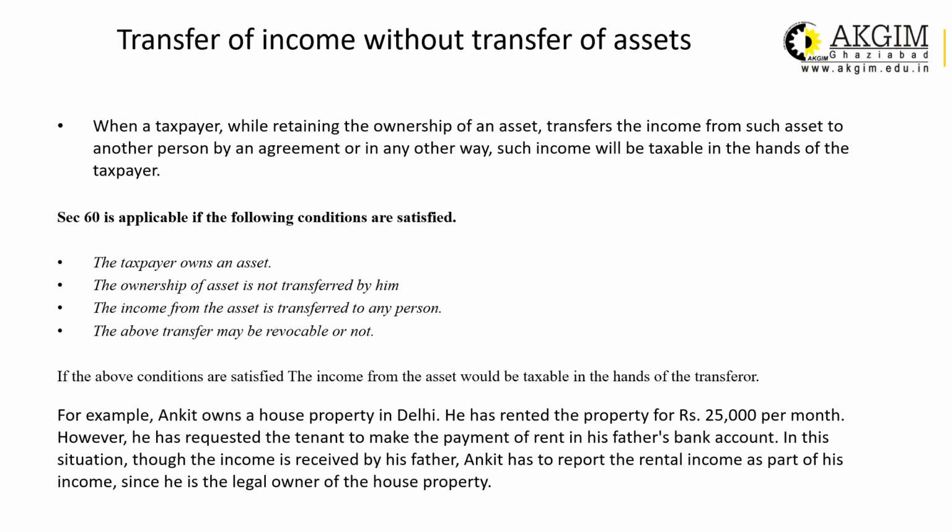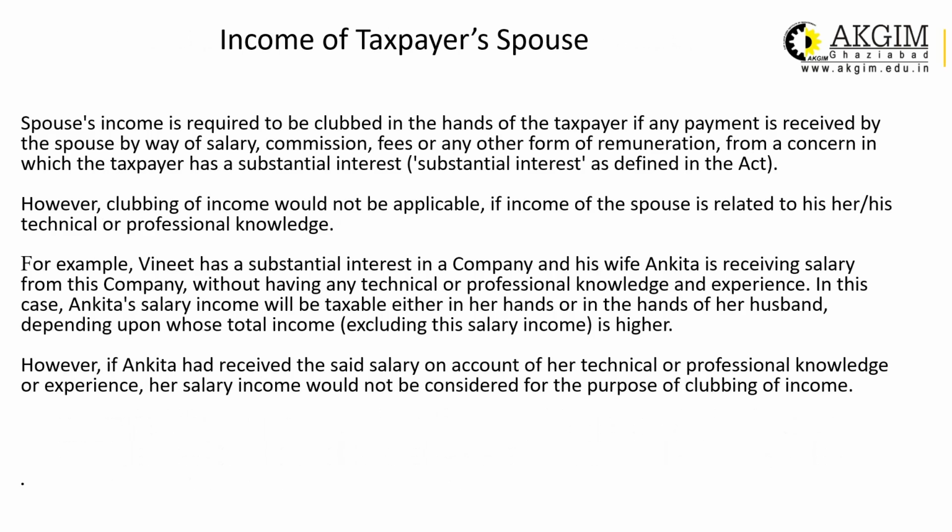Okay, so because he is still the owner, he is only diverting the income, the rental income, not transferring the house. That's why the clubbing provision will be applicable. All the conditions of section 60 are satisfied and he is liable to pay tax on it.